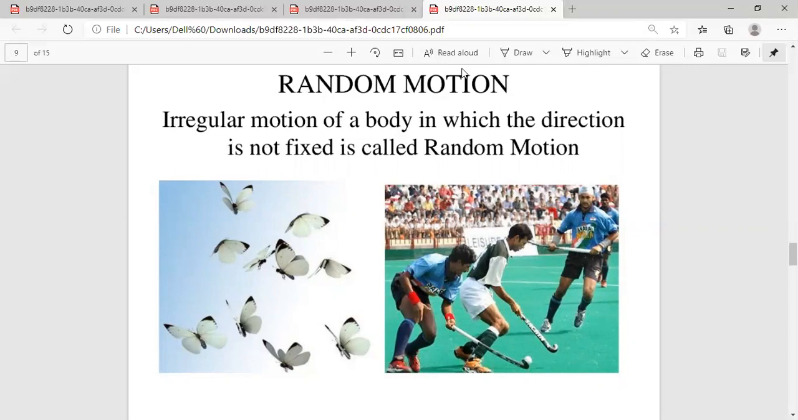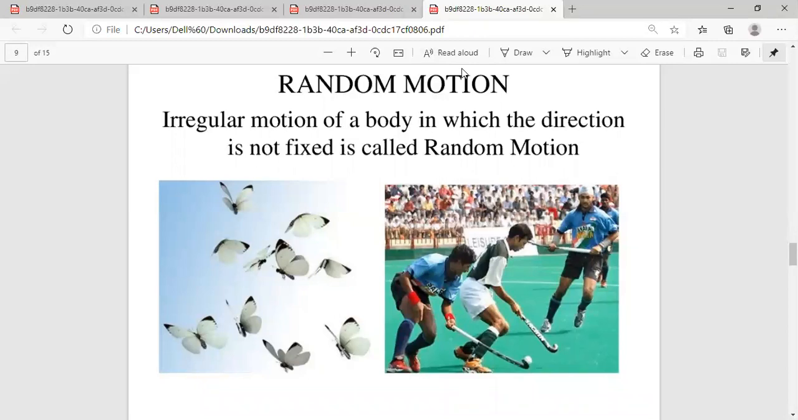So as the name shows, random is irregular motion of an object in which the direction is not fixed. So this type of motion is known as random motion. Irregular motion means, in the figure, you can see the butterflies or the insects or the birds, they fly in the sky, but the direction is not fixed; they do not move in a particular direction. They can move here and there.